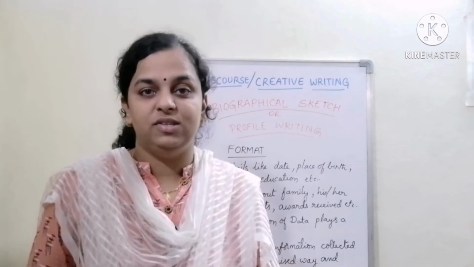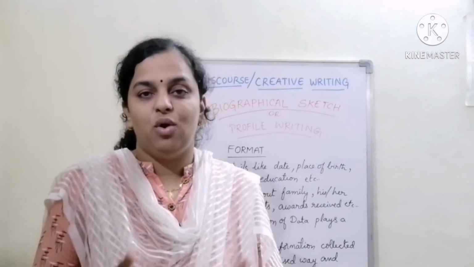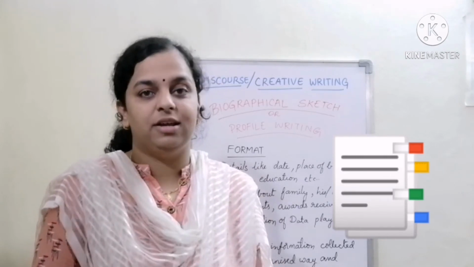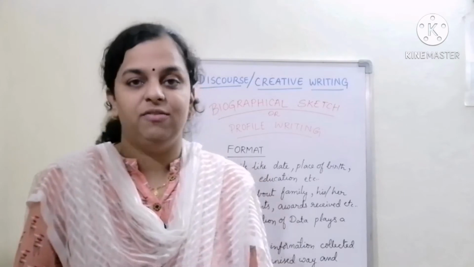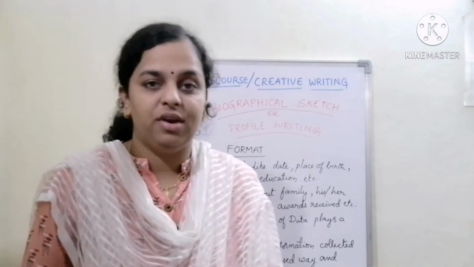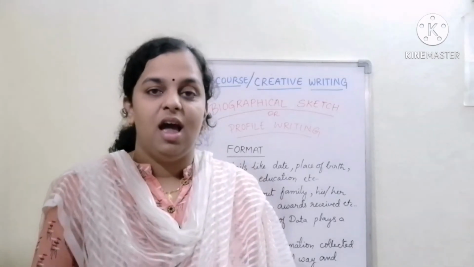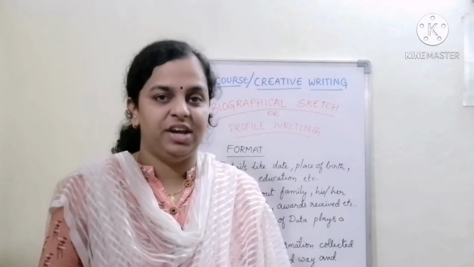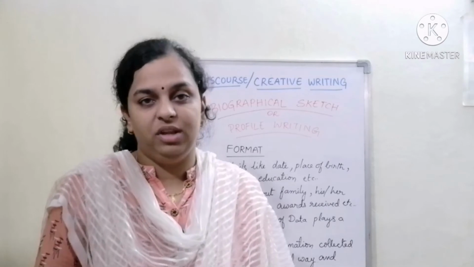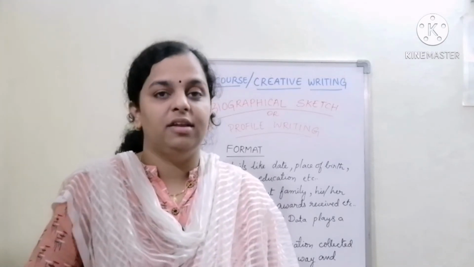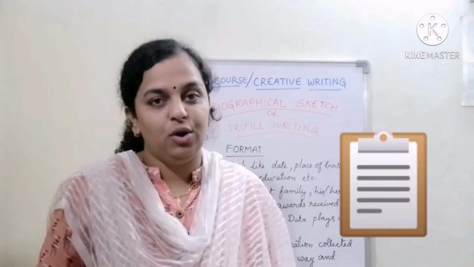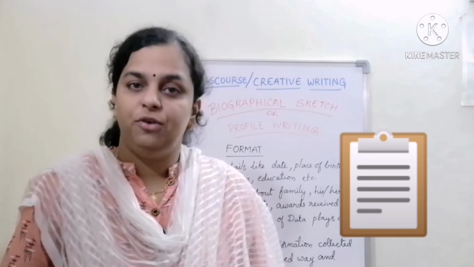And then you have to concentrate on an organized way. So what is this organized way? When you are writing, change the paragraphs according to the points that you are mentioning. Suppose you're writing about the childhood or the personal details, write it in one paragraph. Then when you're writing the other details about education and other achievements, you can change paragraphs. Any other special details about their life achievements you can include in another paragraph at the end. When you present this in an organized way, in the order of happening, that will add to the beauty of your presentation.